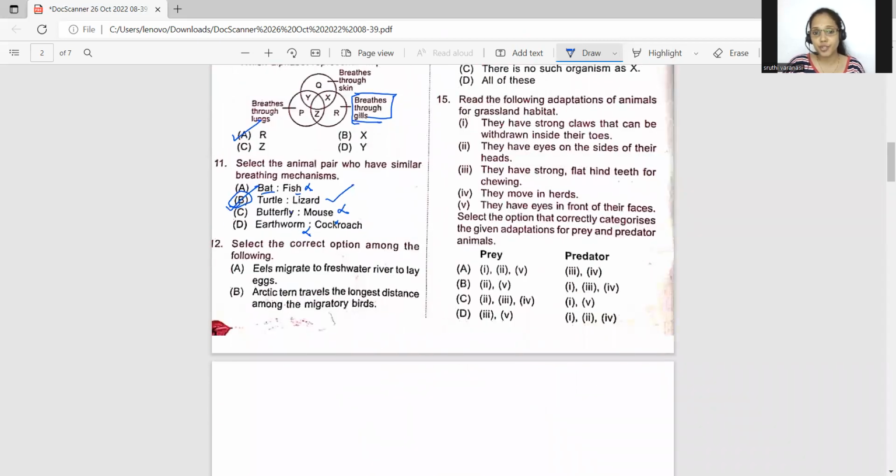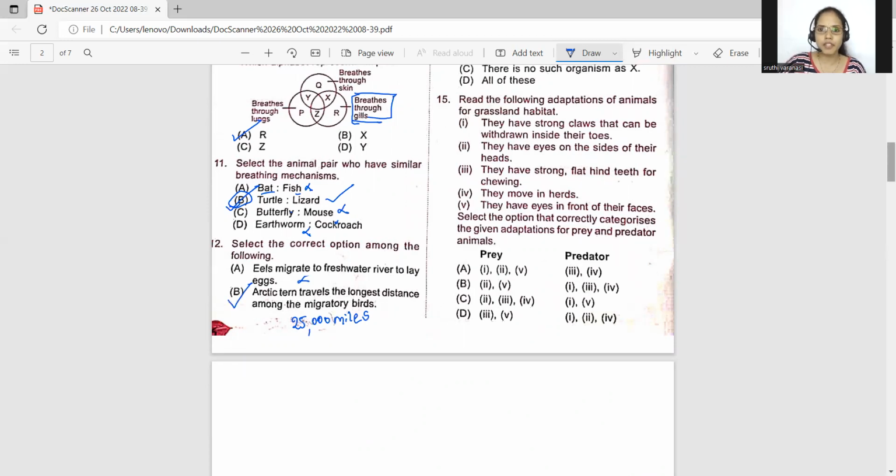So this is also wrong. Eel migrates to fresh water? No. Eel lives in sea water, marine water. Sorry, it migrates to sea water, not to the fresh water. So therefore this is wrong. Eel generally lives in fresh water. Mostly during the reproduction, it will go to the sea waters, opposite to that of the salmon. Arctic tern almost travels 25,000 miles for reproduction. So therefore, it is the longest distance traveled by any migratory bird. So option B is the correct statement.